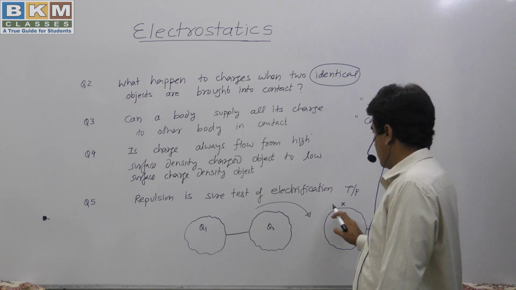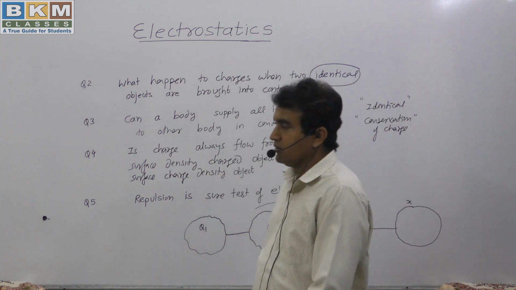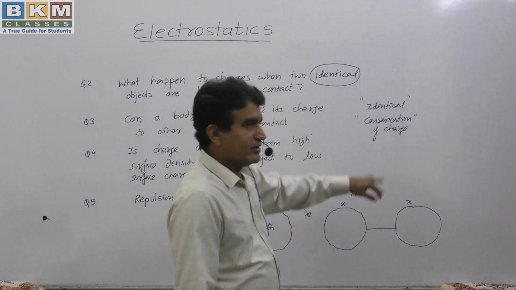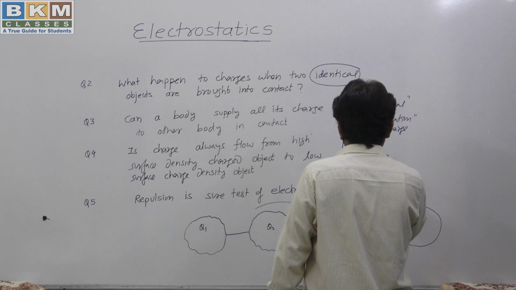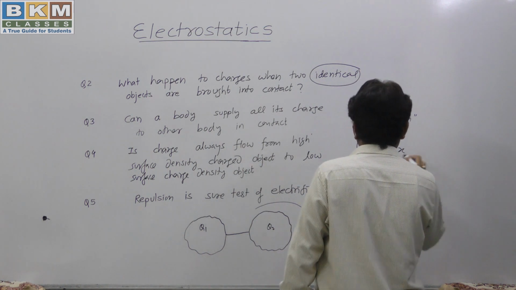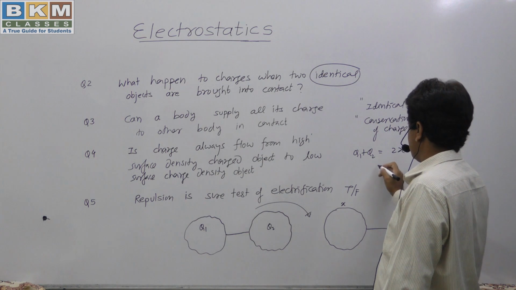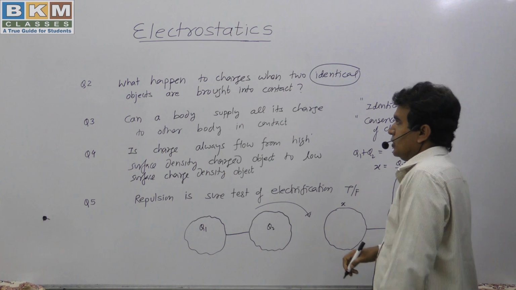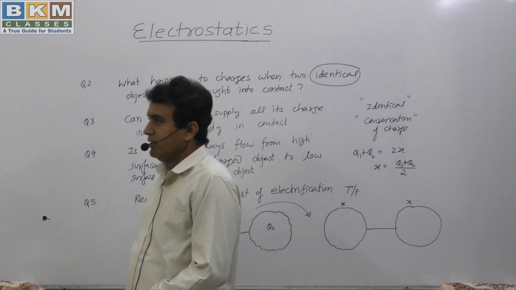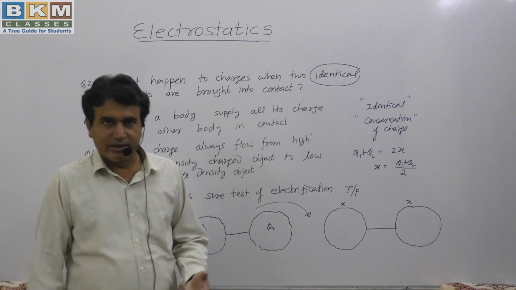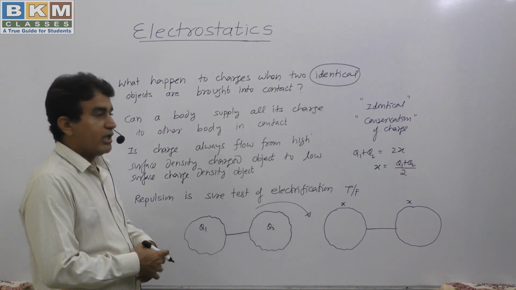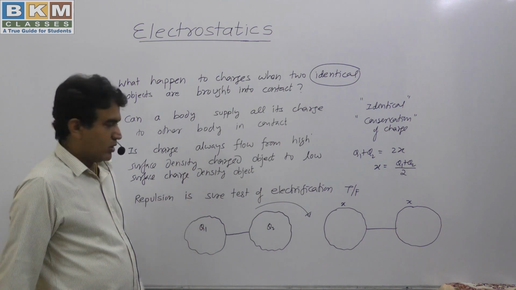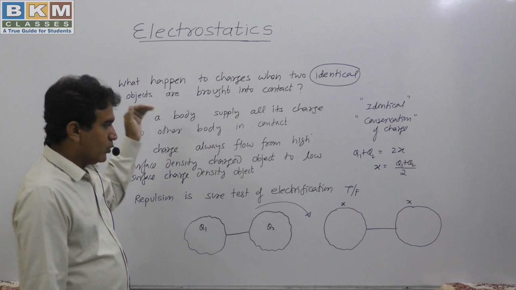Because of the identical nature, I have taken the same charge, X and X. And because of conservation of charge, Q1 plus Q2 should be equal to 2X. X plus X is 2X. The total charge remains unchanged, so X should be equal to (Q1 plus Q2) by 2. So our answer for question number 2 is that when two identical objects are brought into contact, their charges will be equally distributed. We first add the total charge, then divide it by 2. So this is the answer for question number 2.